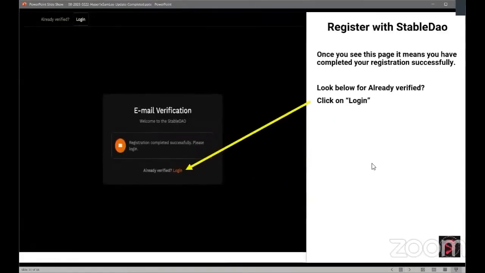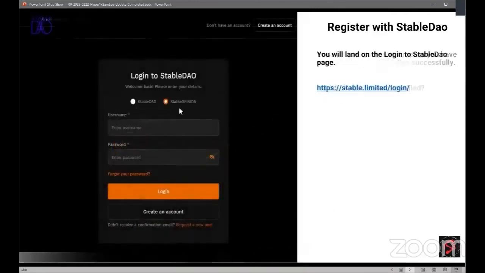Once you see this page, it means you have completed your registration successfully. Look below for already verified, then you're going to click on login. You see where it says already verified? You're just going to click on that little link that says login. Then it'll take you to the login to StableDAO. You will land on the login to StableDAO page.